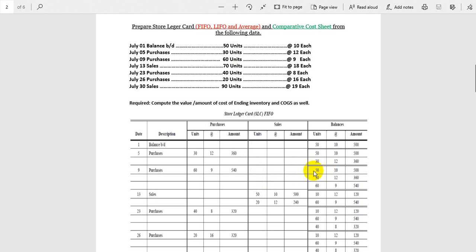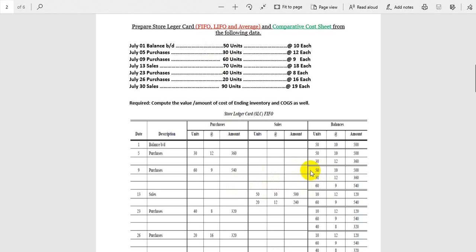First of all, we will sell 50 units, because on the first level we have the first item we bought, last month, that is 50. So 50 at what price? It is the cost price. We will not consider the sale price here. So you can see we have three levels of inventory: the oldest one, then the newer one, and the newest one. As I told you, remember, we are selling 70 units.